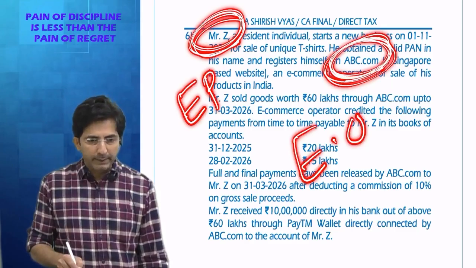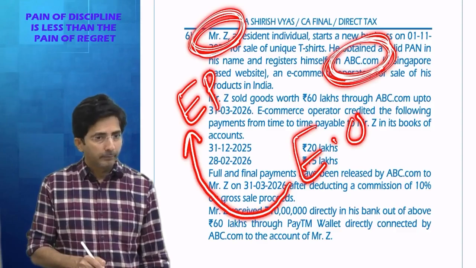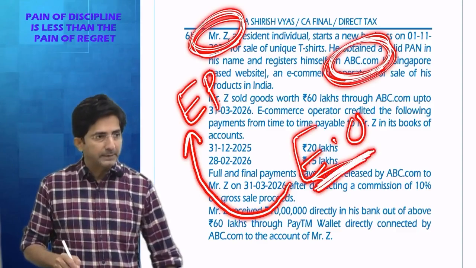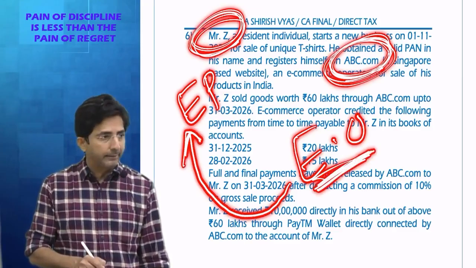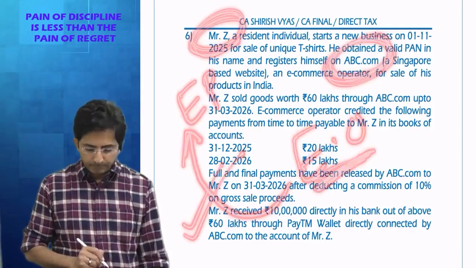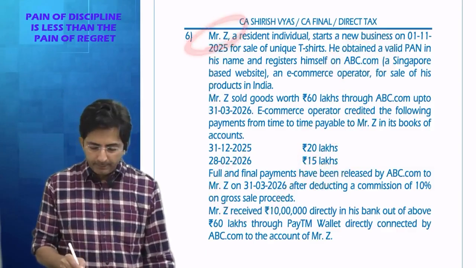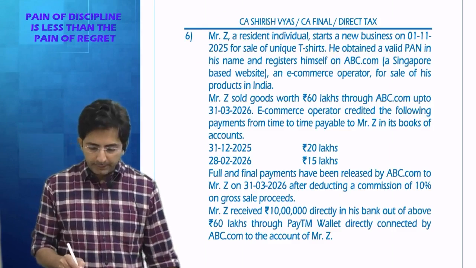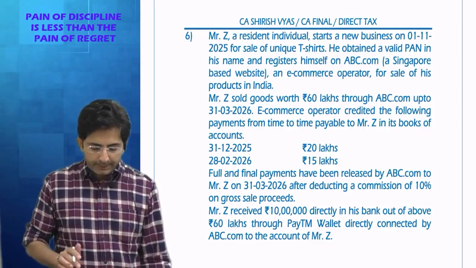And who is required to deduct TDS? When operator makes a payment to the participant. Why will operator make the payment? Because sales will take place on the website. So website owner has to settle the account with Mr. Z. So TDS will be deducted in this transaction. Okay. So here one thing is clear. Z is e-commerce participant. abc.com is e-commerce operator. They have written also, see, abc.com e-commerce operator for sale of products in India.